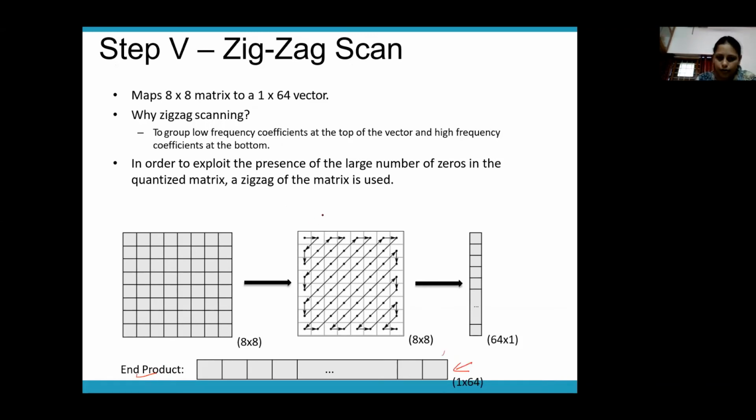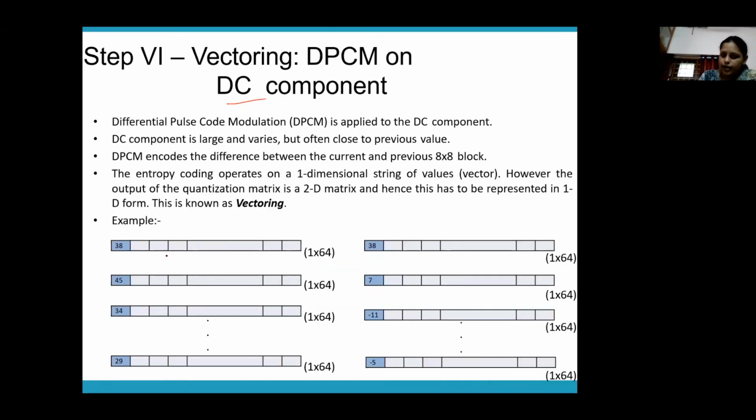You're grouping whatever values are there, you're grouping it together. So you'll get a horizontal matrix like this, right? So for every 8 by 8 block, you'll get an end product like this, right? So you'll have too many end products like this for every 8 by 8 block, correct? Now, what is the DC component?